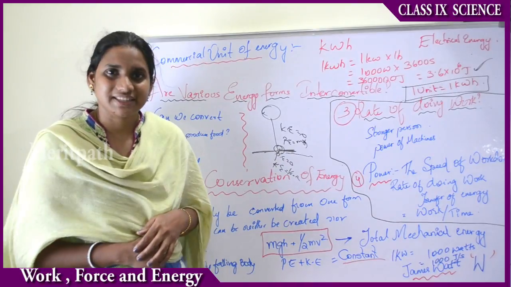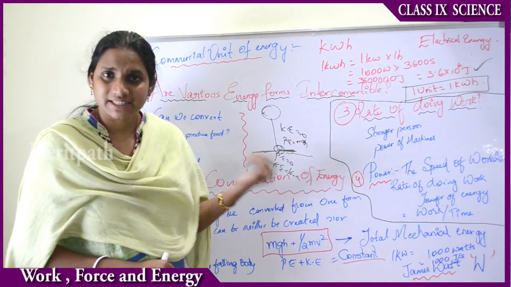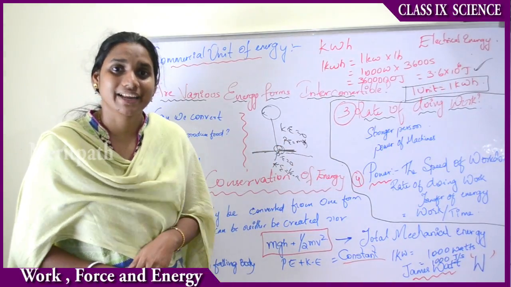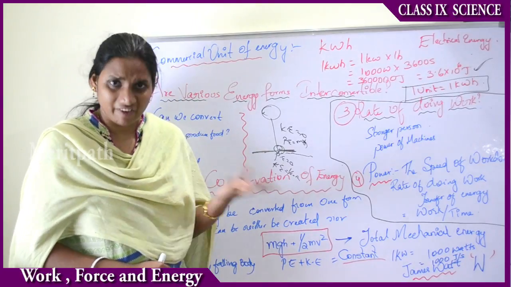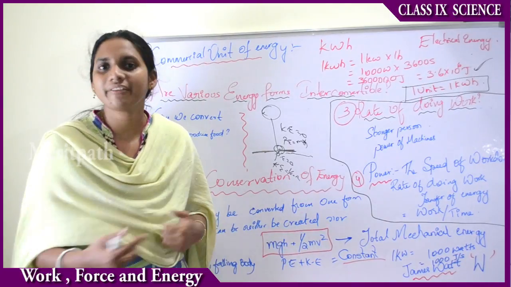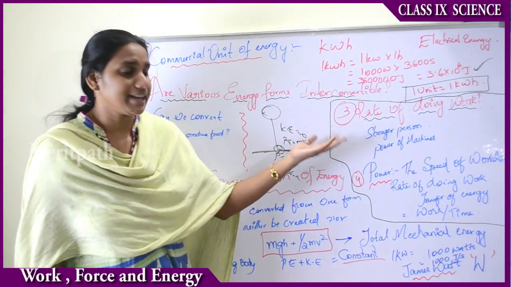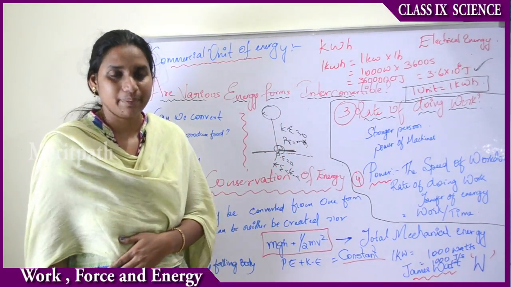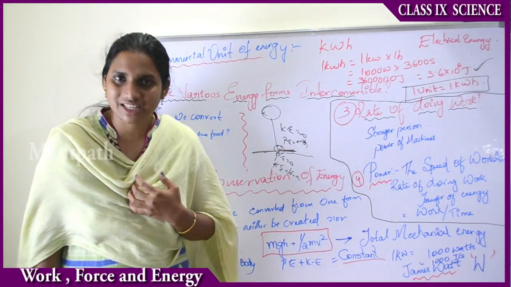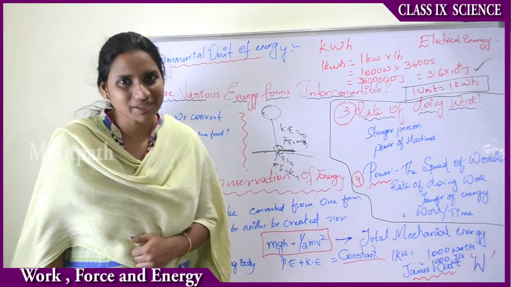What is the difference? Both have the same weight and same mass, but one might be stronger and one might be weaker. So the time taken to reach the destination will be different. That means the time taken by a person to reach the destination changes from one person to another.